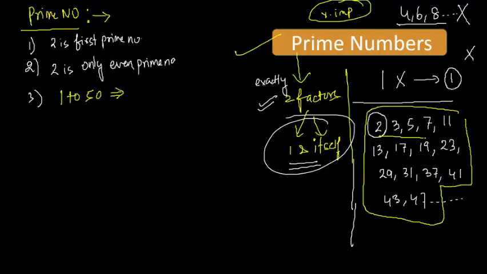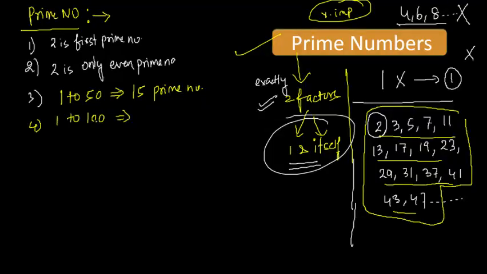If you count these, these are 5 and 4, 9 and 4, 13 and 2, 15. So note it down that up to 50 you have 15 prime numbers, and up to 100, if you count all of these, you have 25 primes. So up to 50 you have 15, and up to 100 you have 25 prime numbers. Okay.